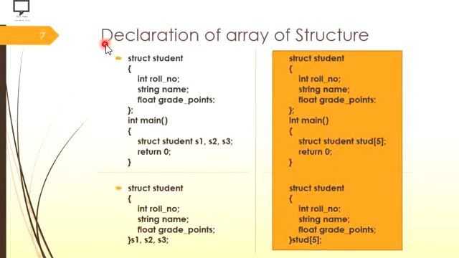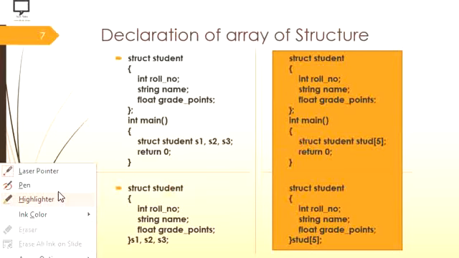But whenever I want to declare an array of the structure, what do I have to do? Again I have 2 options for the declaration of an array of the structure. The declaration of the structure is the same as in the previous example, only the declaration of the variable is different. Here I am declaring an array. How are we going to declare an array? Just the same as the declaration of an ordinary array. If it is of type integer, I would write int a[5]. In the same way, this is the data type.